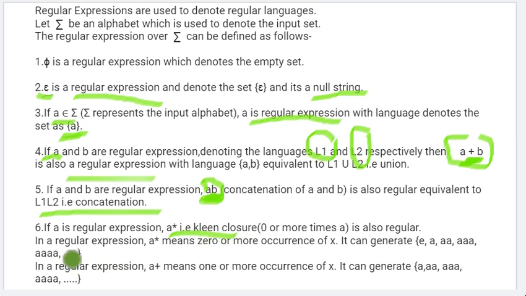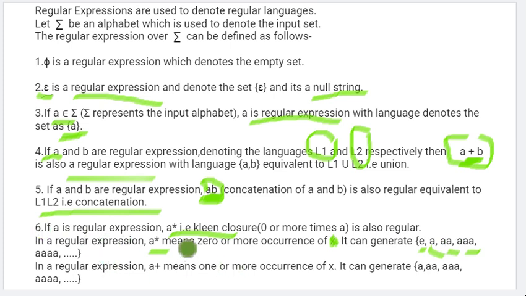So if in a regular expression we are writing A star, what does it mean? That particular term will be coming from 0 to more than that. First, 0 means nothing is in the string, the null string, which we represent with epsilon, then 1 time a, 2 times a, 3 times a, 4 times a, like that.